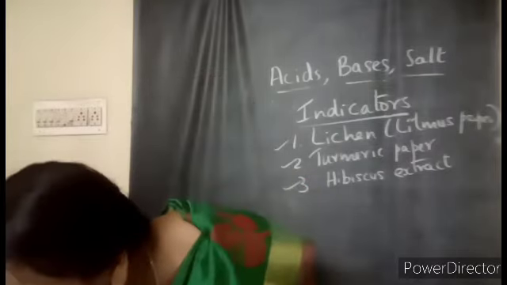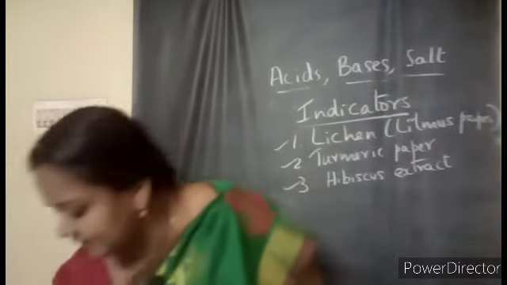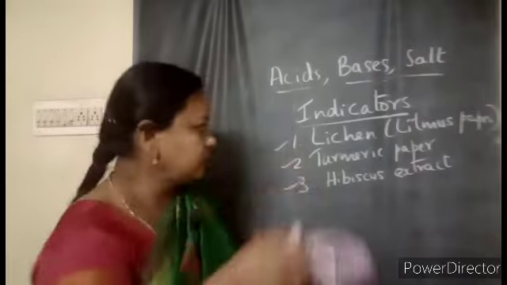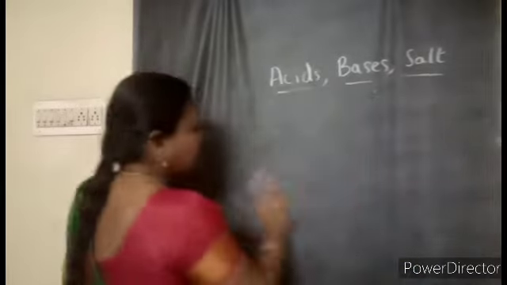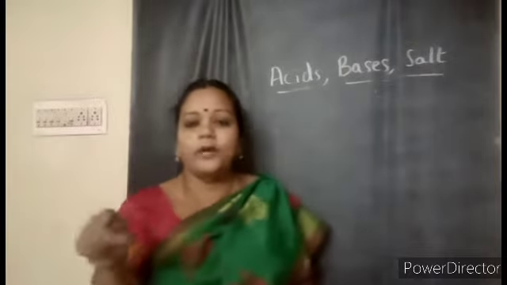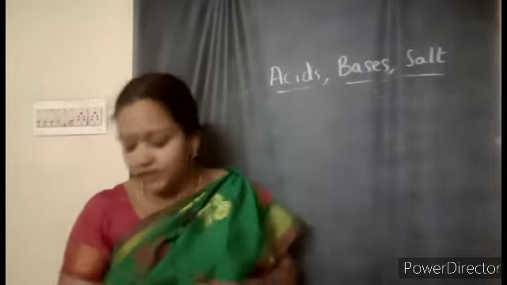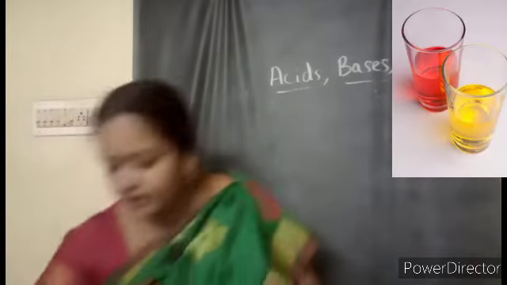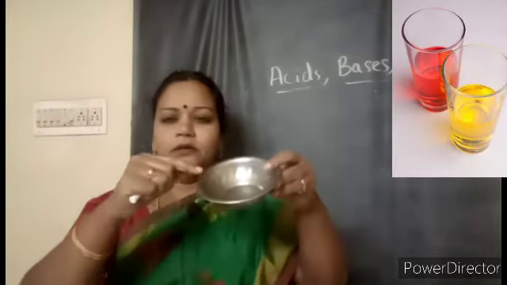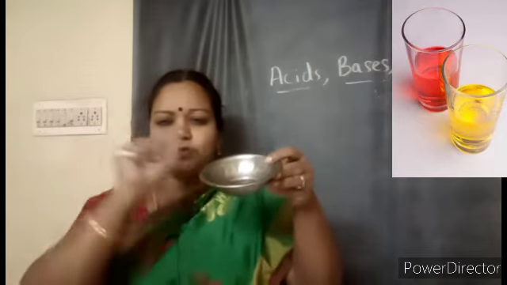So now how are we going to test it? One by one we will see. First we will do it with the turmeric sheet, because all of you have the turmeric sheet, and I hope you are keeping the other things ready too. If you keep two things ready, that is well and good, children. Take some lemon juice and keep it ready.